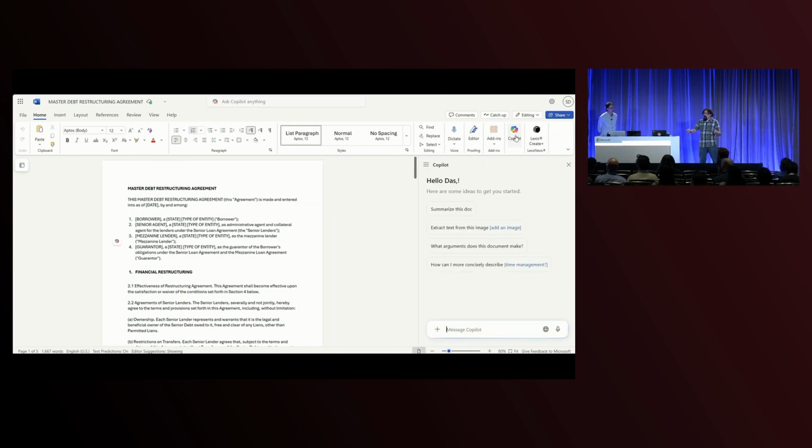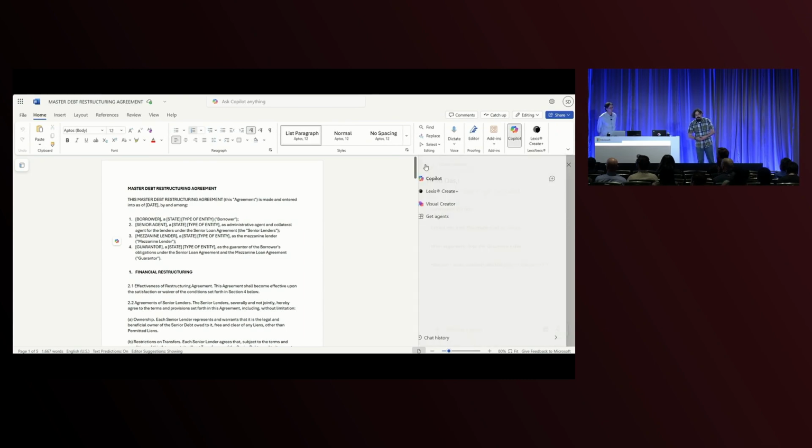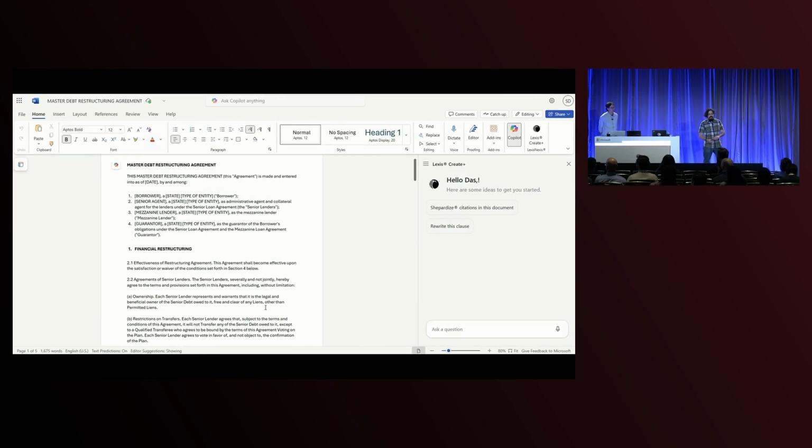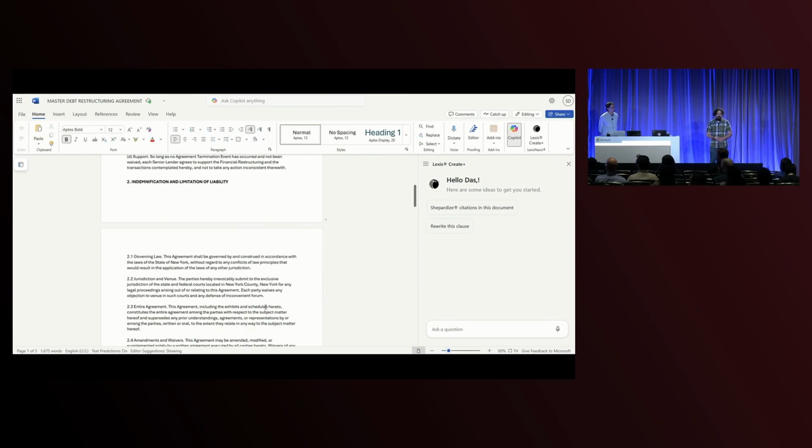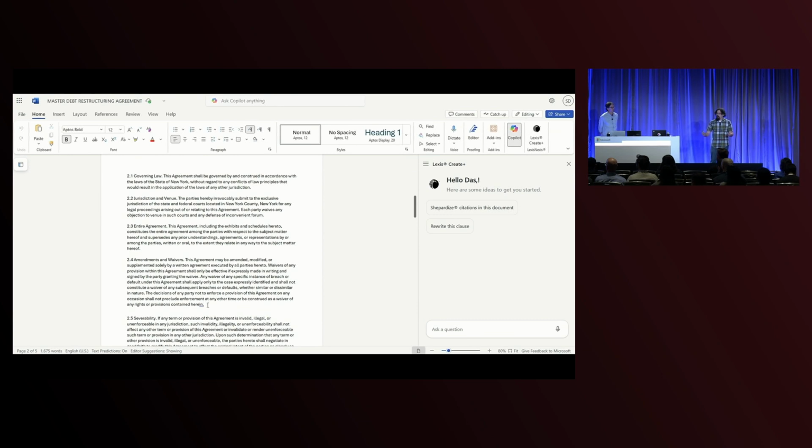So when we're in Word and we open up Copilot, here in Word, you can see that your agent, or the LexisNexis agent, is available here. And we're looking at a master debt restructuring agreement. Don't ask me what that means, but Lexis Create absolutely does understand what this means.